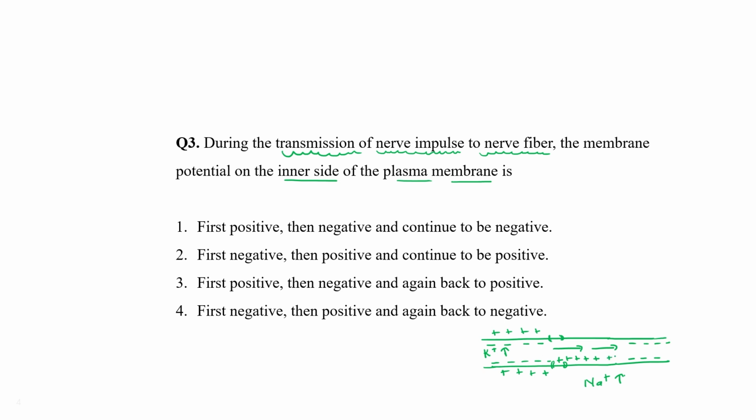So here we can say initially negative, then big positive, and then again negative. Okay, so during transmission of nerve impulse in a nerve fiber, the membrane potential on the inner side of the plasma membrane is first negative, then positive, and then again back to negative.